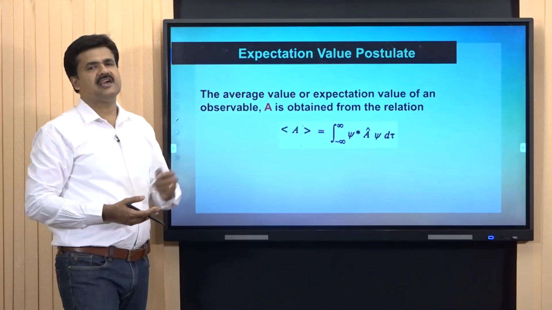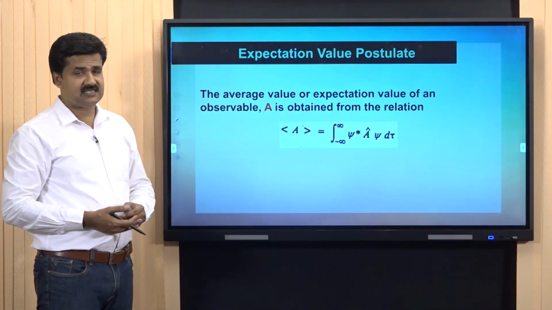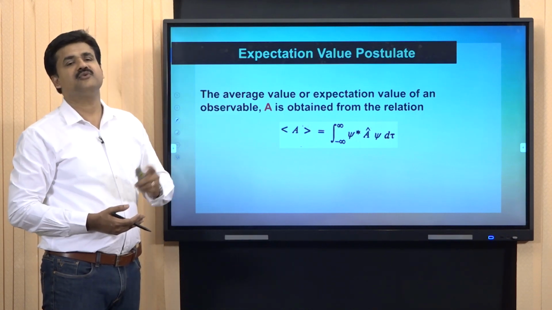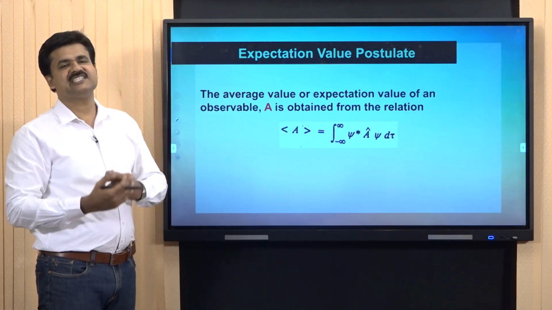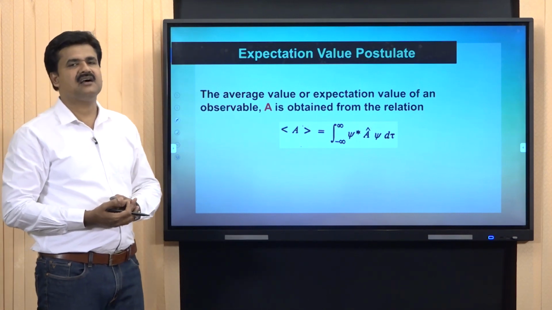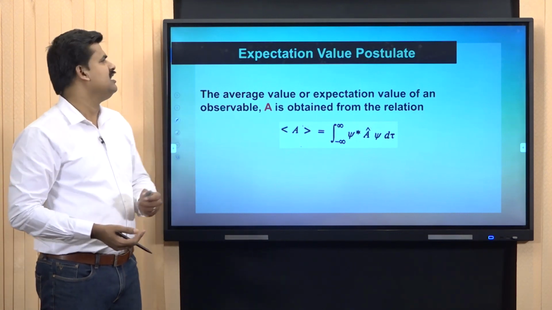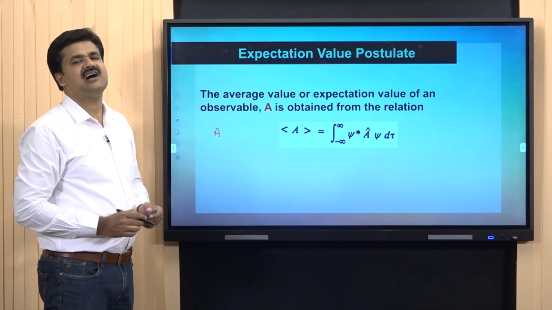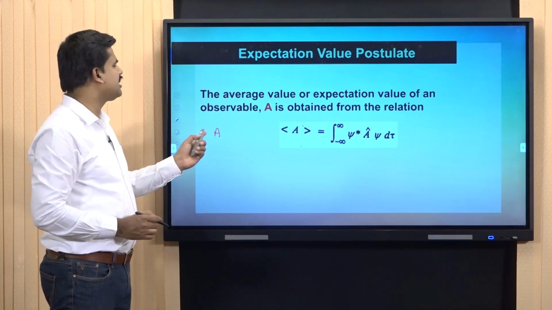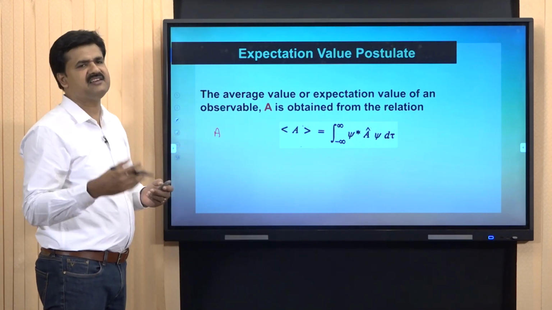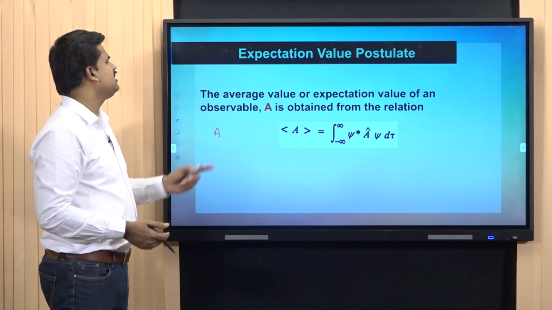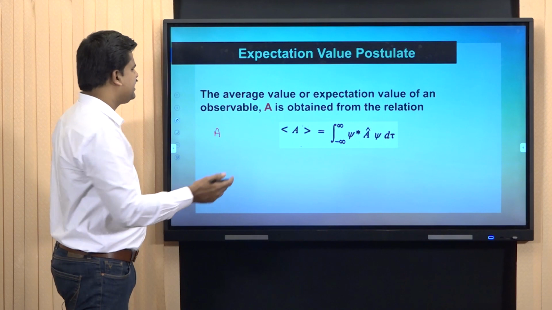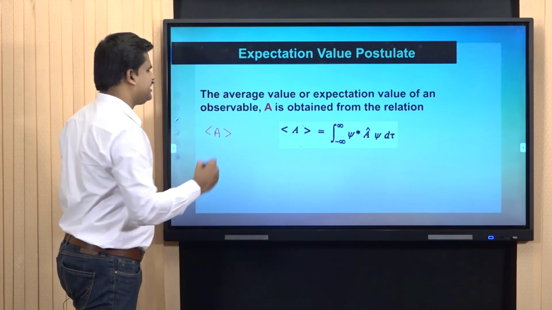Now, we can move on to the next postulate, called the expectation value postulate of quantum mechanics. Expectation value is otherwise called average value. A is an observable. A can have average values. Whenever we are measuring A, if we are getting so many values, then we have to take its average. So the average value of the observable is represented as A average.